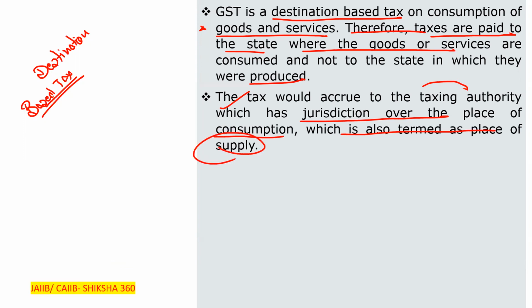Clear? Place of consumption, because at that place the goods or services are supplied. So please remember that GST is a destination based tax on the consumption of goods and services. Therefore, taxes are to be paid to the state where the goods or services are consumed and not to the state in which they are produced.